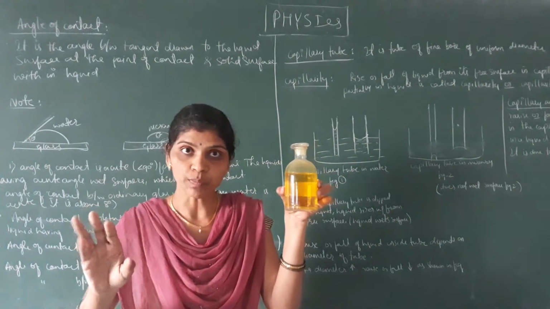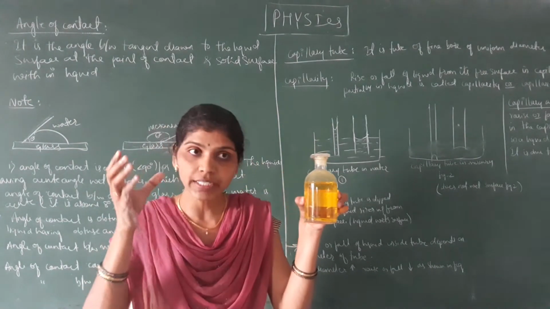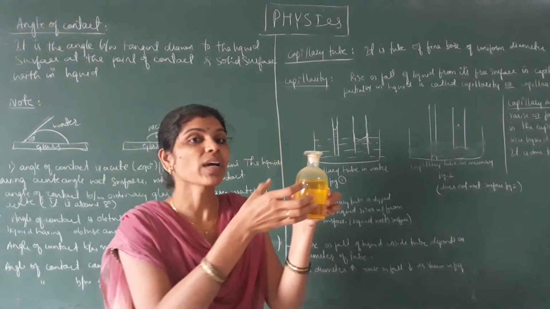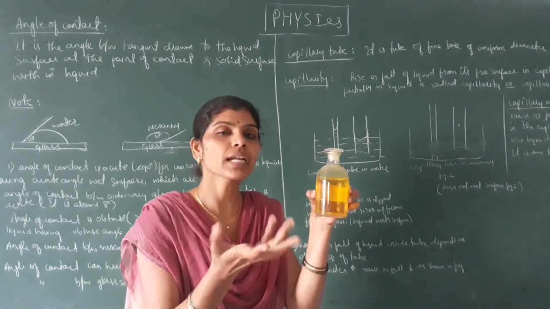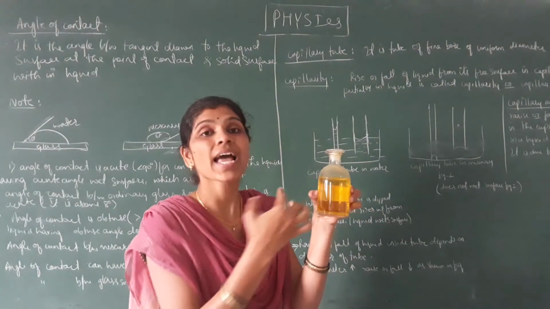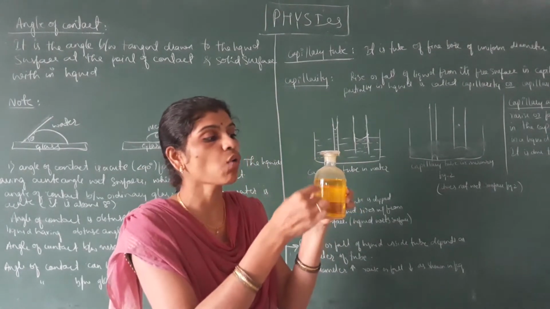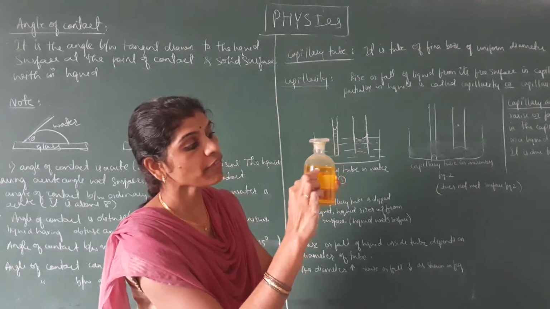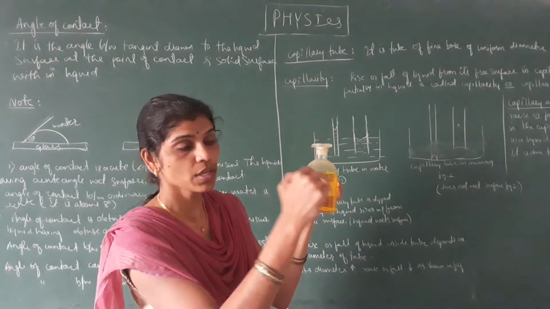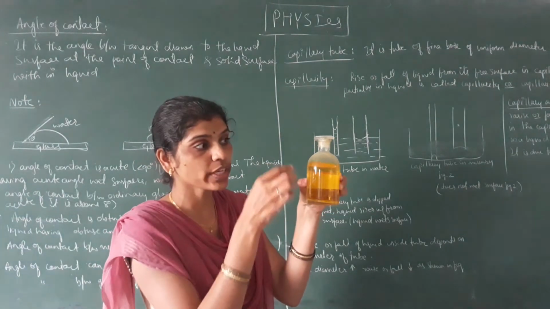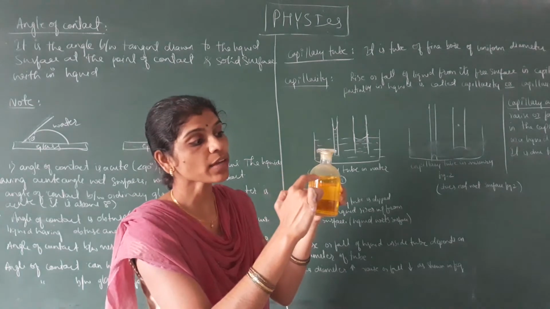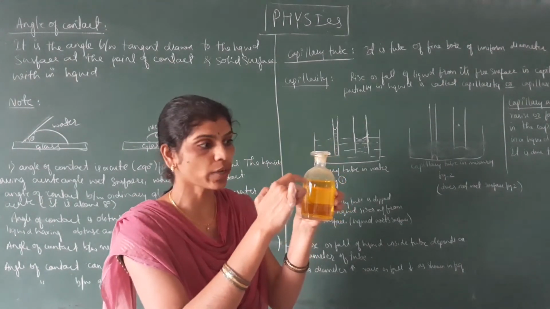Suppose in one container we are taking water and in another container we are taking some other liquid. Let us assume this one is water. We are taking the water in this beaker. The level of this liquid, we can see how it forms. It forms round like this. If we shake this, the level is going to change. That we are going to call meniscus.